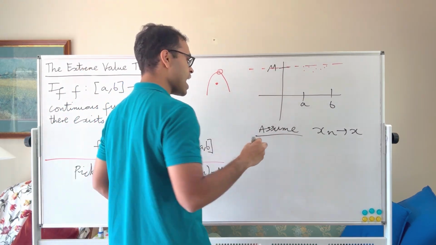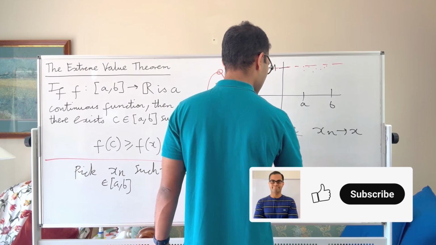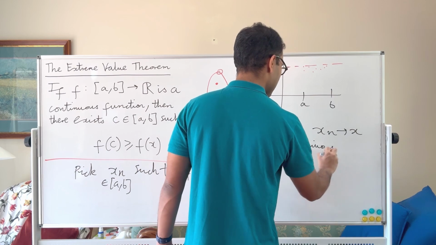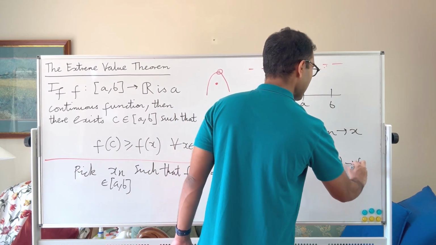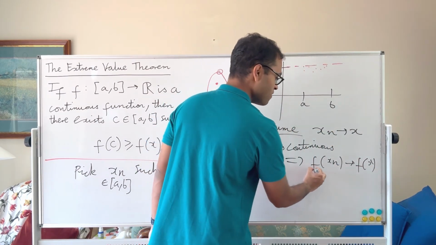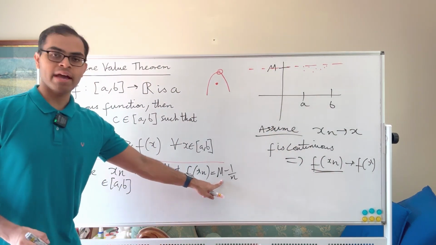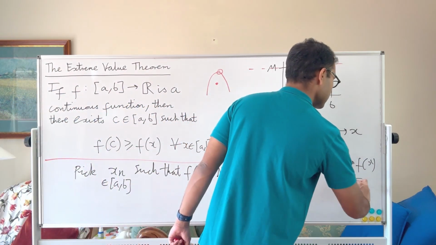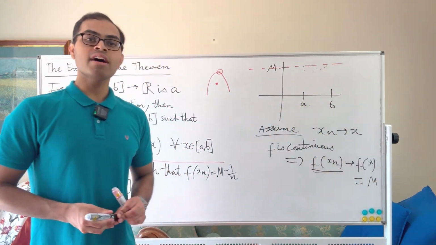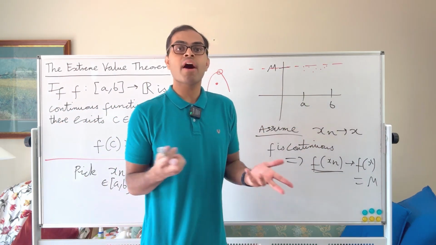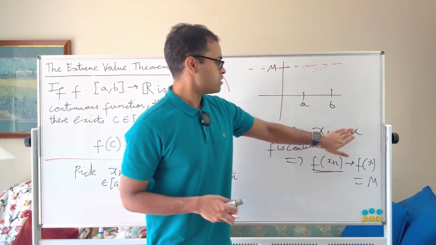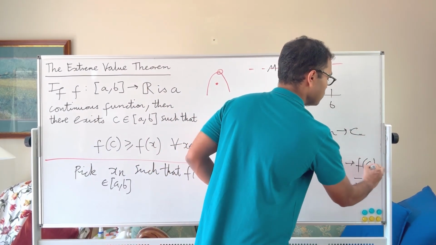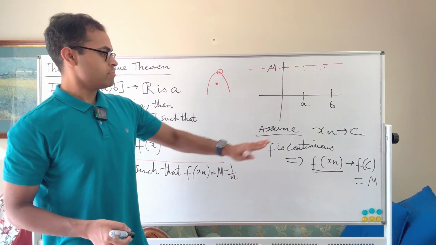Assuming xn converges to x, then by continuity, because f is continuous, we can guarantee that f of xn converges to f of x. But we know f of xn is equal to m minus 1 over n. So therefore, f of xn converges to m, and that means that m is equal to f of x. So we found our c. In this case our x is our c, so I could even replace it with c. We found our value c so that f of c is equal to m. It didn't really matter what we called it, but I'm just doing it there to show you.